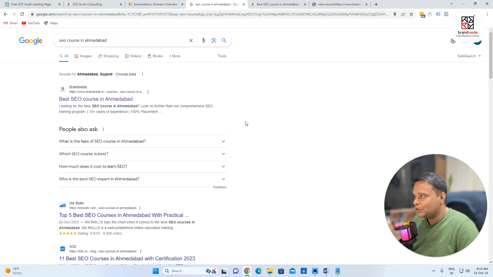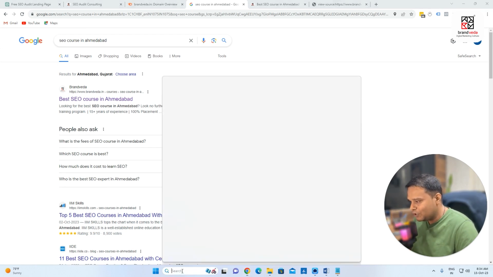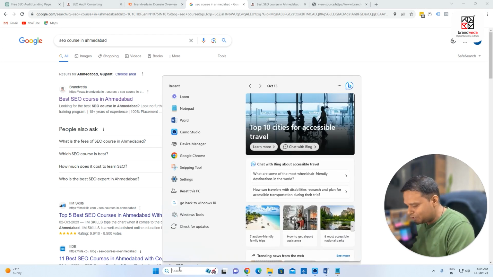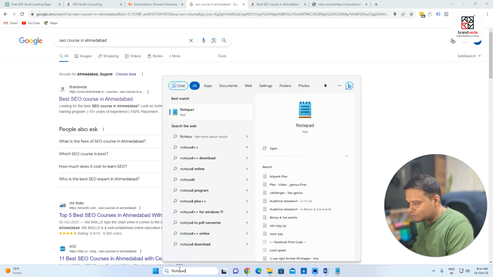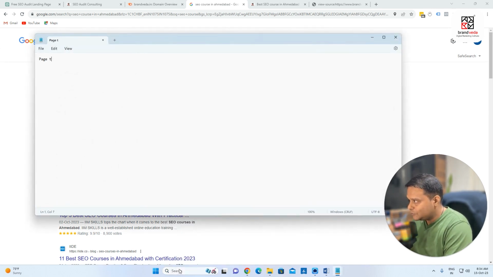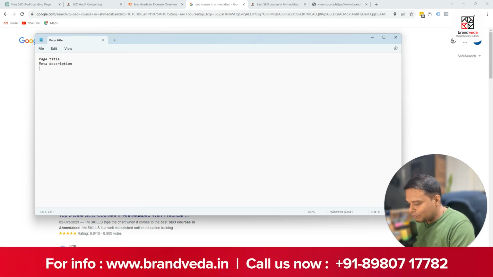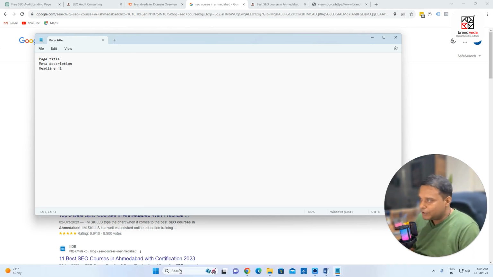The third thing I'll talk about, which is very important: when the Google crawler comes to your site and crawls, it always looks for headlines also. So the H1 tag is very important. What I'm talking about are the core elements of a page. So this is the page title; we spoke about page title, we spoke about meta description, and now I'll talk about headline. Keep this in mind, H1. Headline 1 is important, and there is going to be only one H1 on this page.